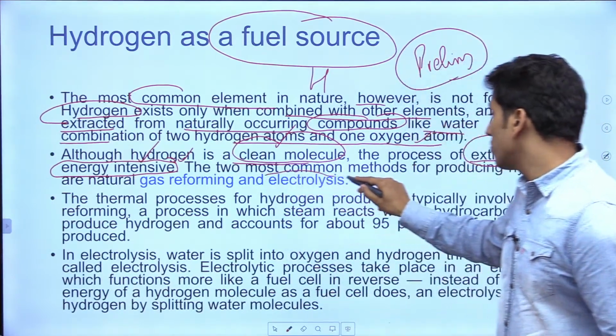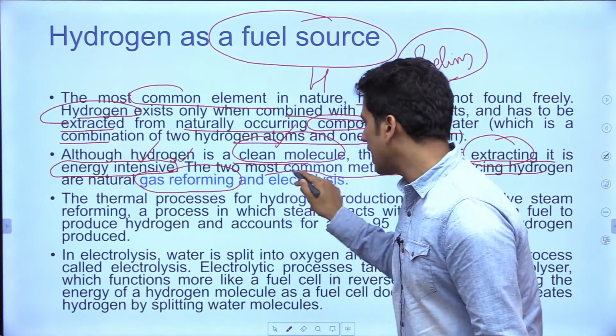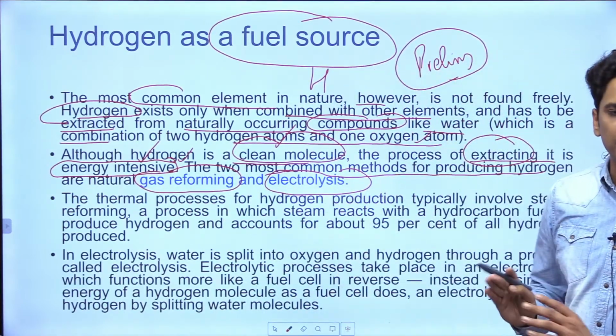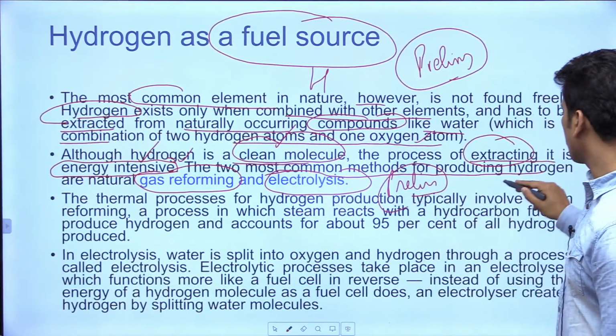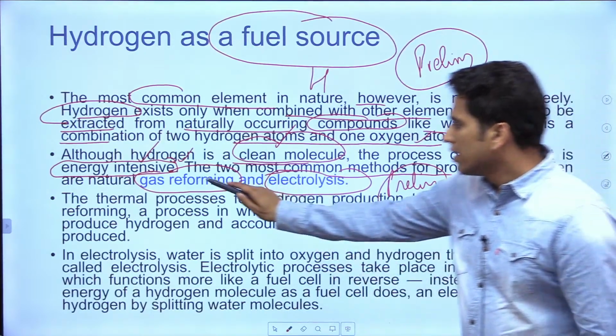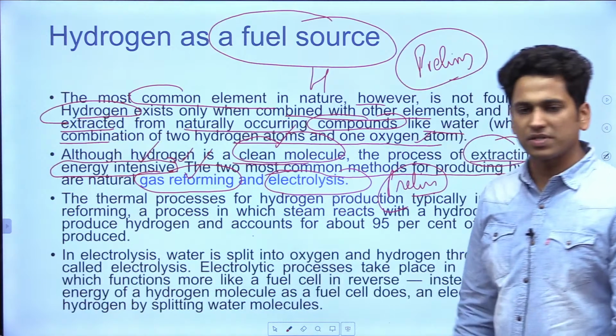The two most common methods of producing hydrogen are gas reforming and electrolysis. Now this is very, very important. This could be asked directly in your prelims. The methods for producing hydrogen are gas reforming and electrolysis. Now let's look at these two processes.